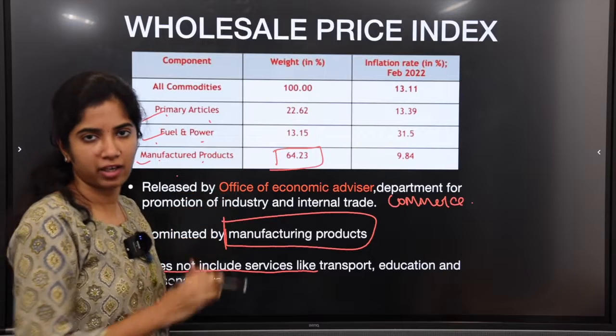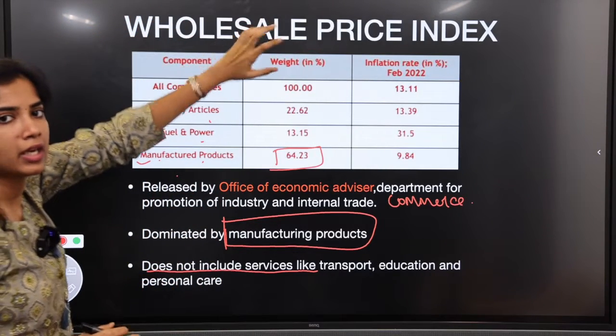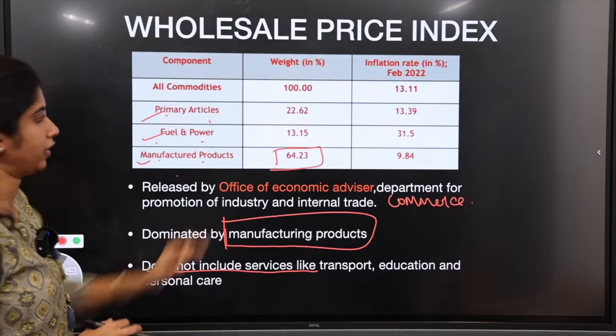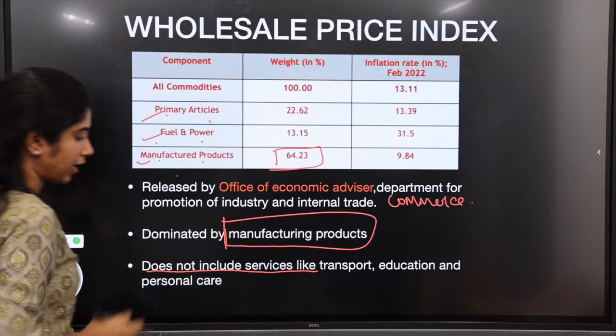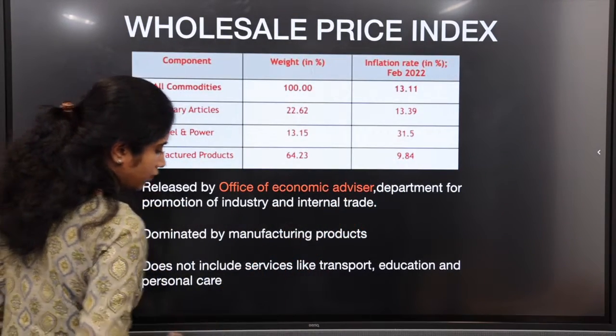Because we can't know if one individual price is increasing, we can't tell it's an inflation. We need some data for that. So that data is this wholesale price index, one of those indicators to measure inflation. Though this includes n number of items, it does not include services.